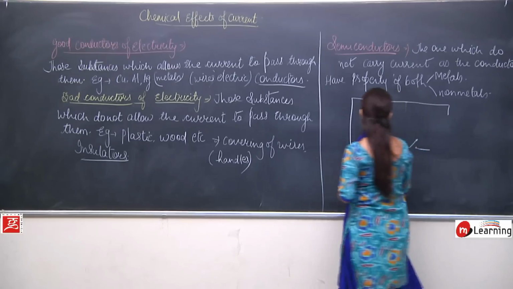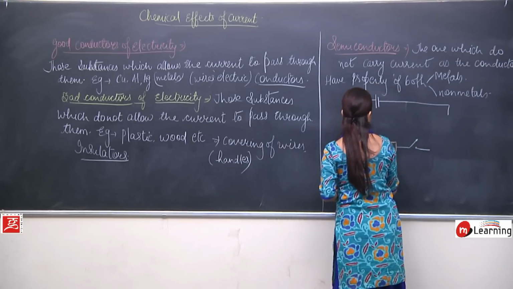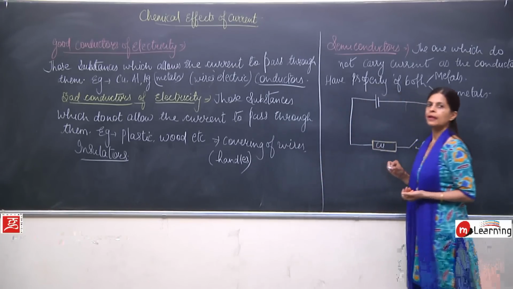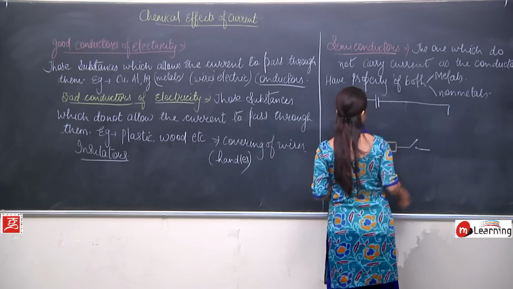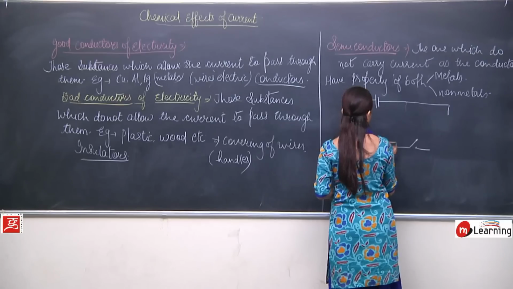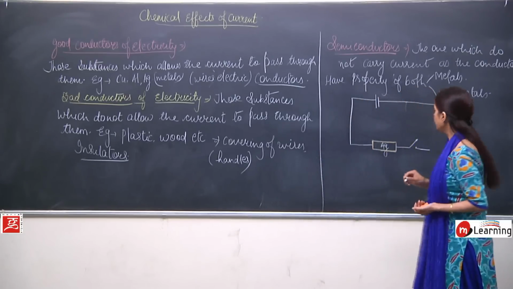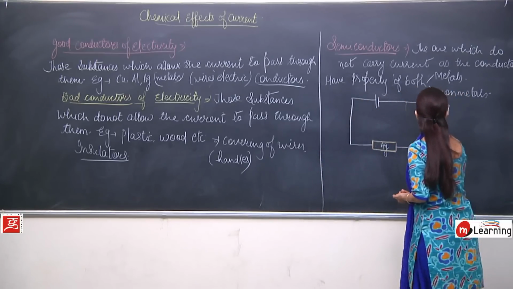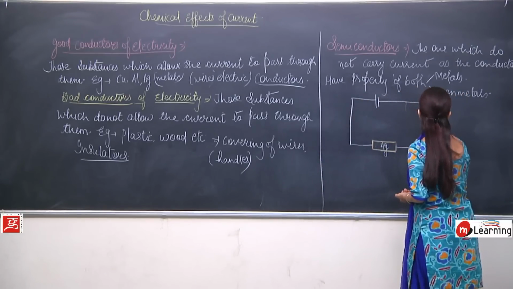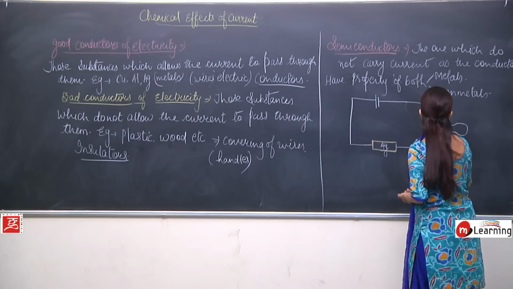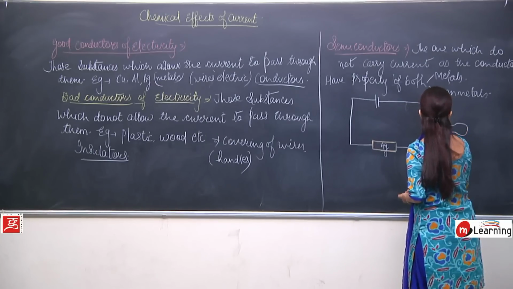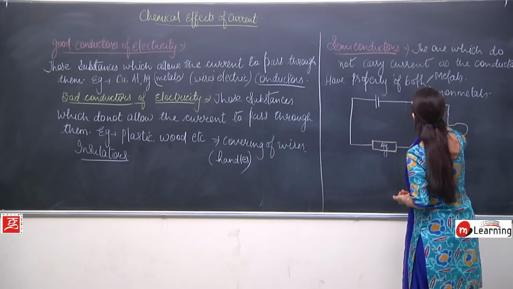This one is the substance which, suppose, I say this one is copper, or I will write here silver, and here I need to have one bulb to show whether this is working or not.